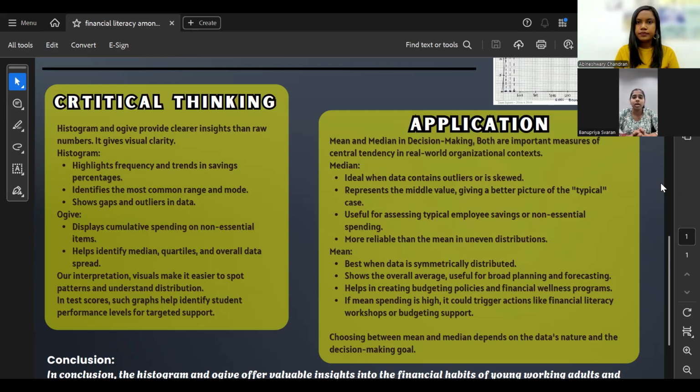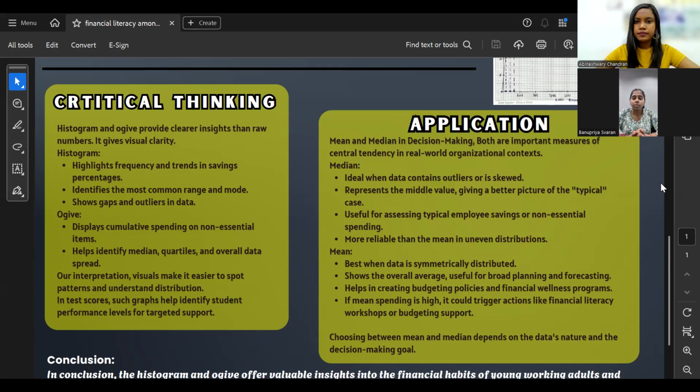For example, when we are looking at typical monthly savings, the median is a better measure. The mean, however, is useful for understanding the overall average, especially when the data is evenly split. For instance, if the average non-essential spending is high, organizations can respond by offering financial wellness programs or budgeting workshops.